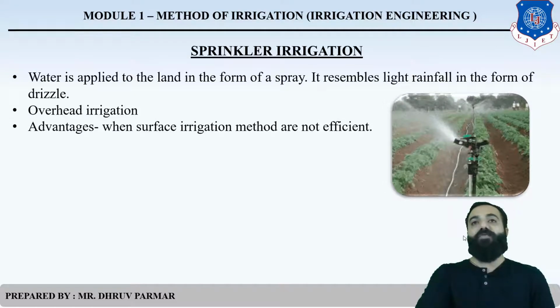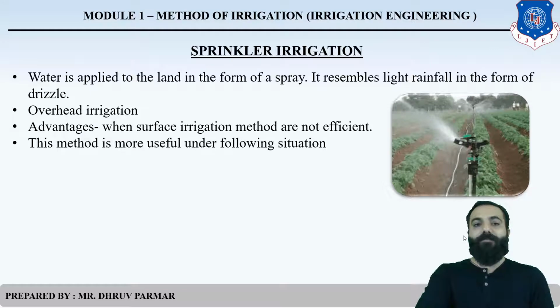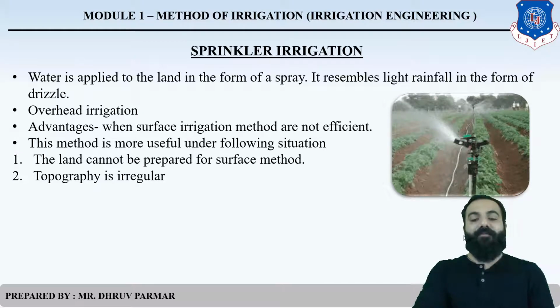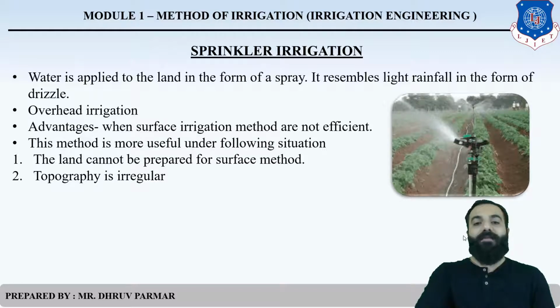There are some advantages. First, when the surface irrigation method is not sufficient, you can use sprinkler irrigation. There are some situations where sprinkler irrigation is very useful. In this method, you do not need to prepare the land. Like in the surface irrigation method, you must prepare the land for irrigation, but in sprinkler irrigation, land preparation is not required.